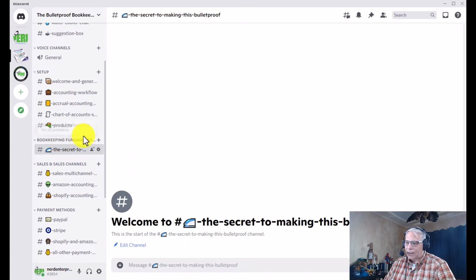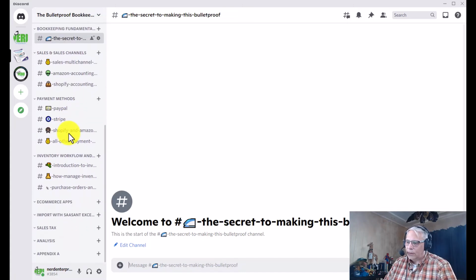Then I have the second section as the bookkeeping fundamentals. So far I've only got one lesson in there, right? And moving down the line, you get the idea. These empty ones are ones where I haven't published the lessons yet. So as soon as I publish a lesson, I add the channel for that lesson.